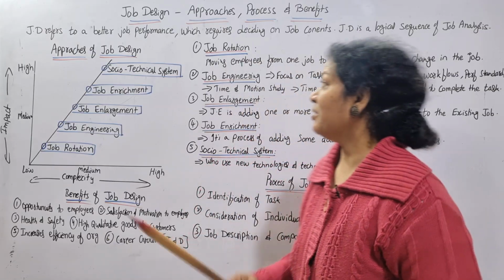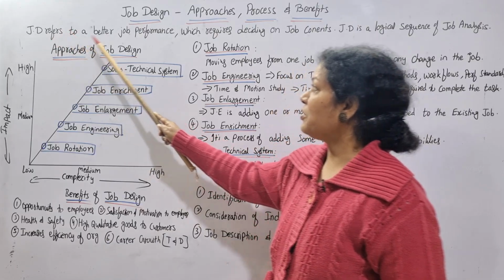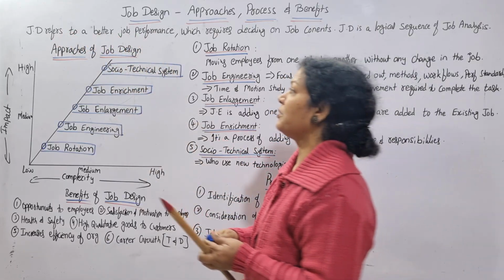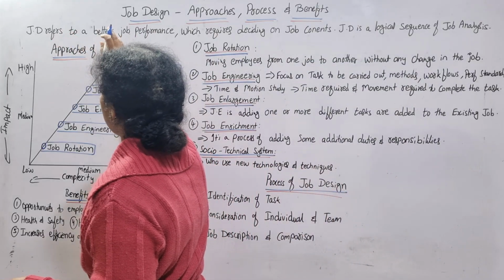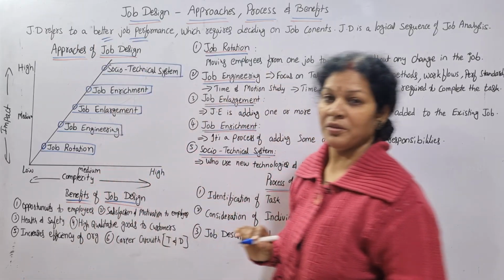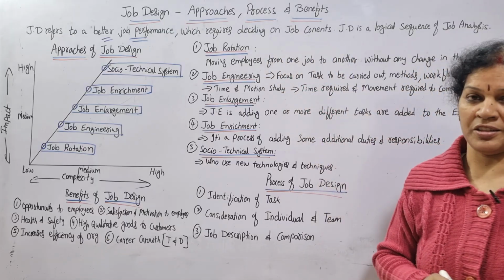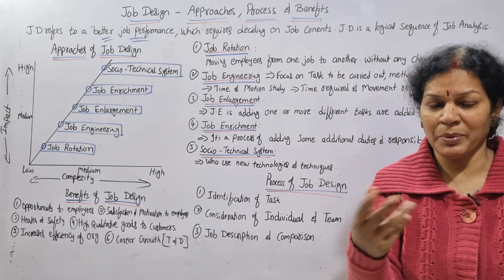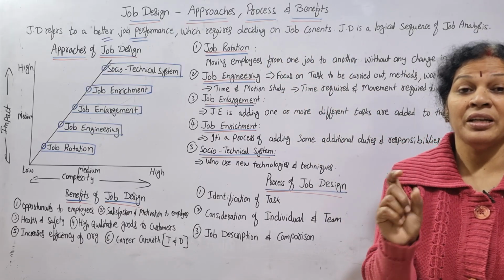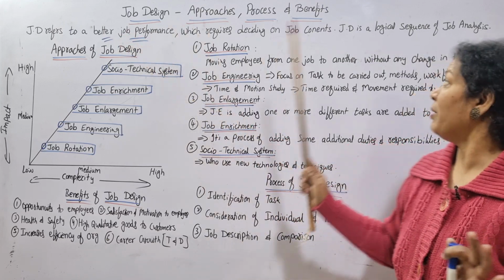What is job design? In one simple line you can say job design refers to better job performance, which requires deciding on job contents. Based on job contents, whatever job he is doing, related to that we want to go for better job performance.